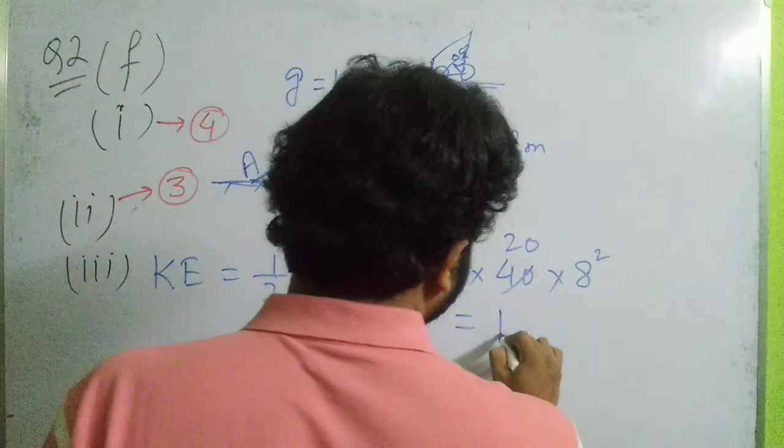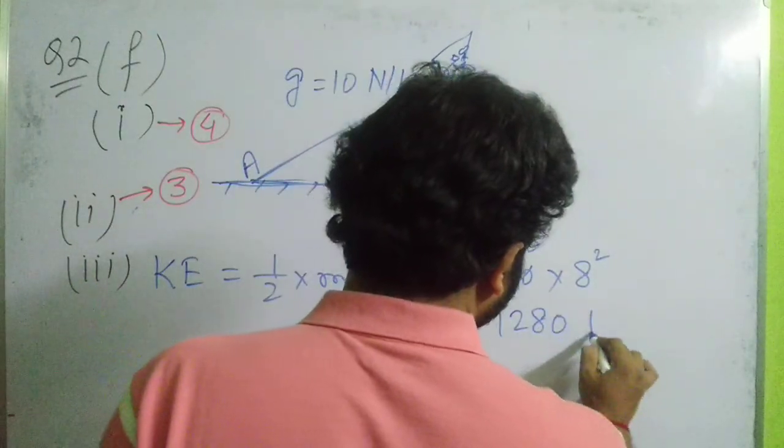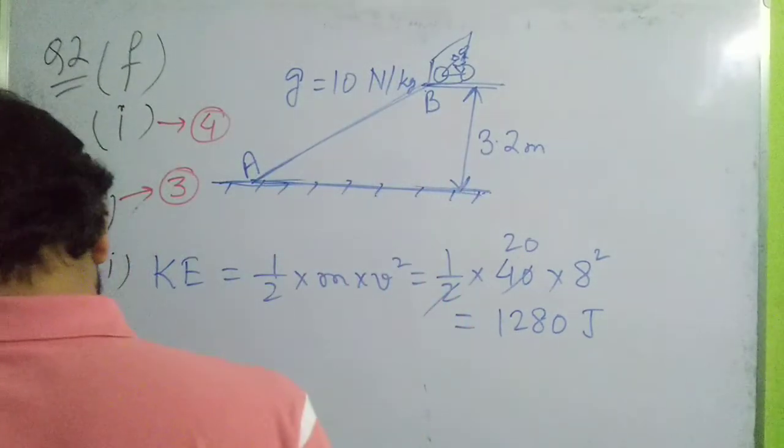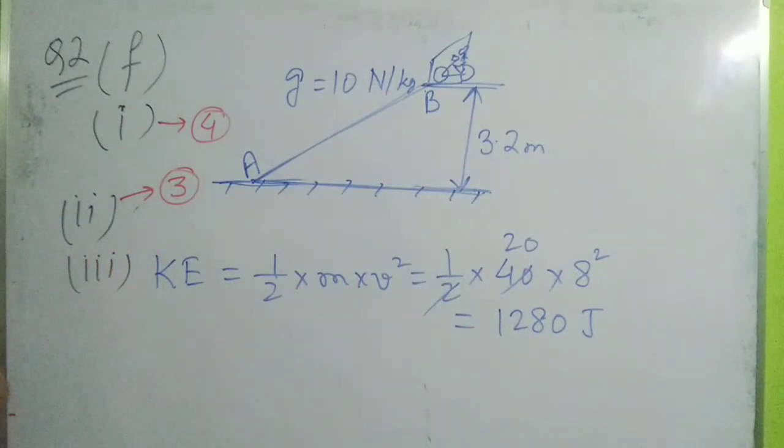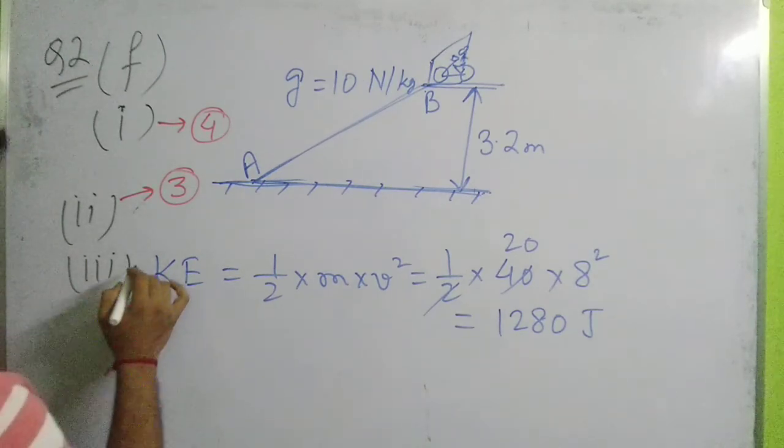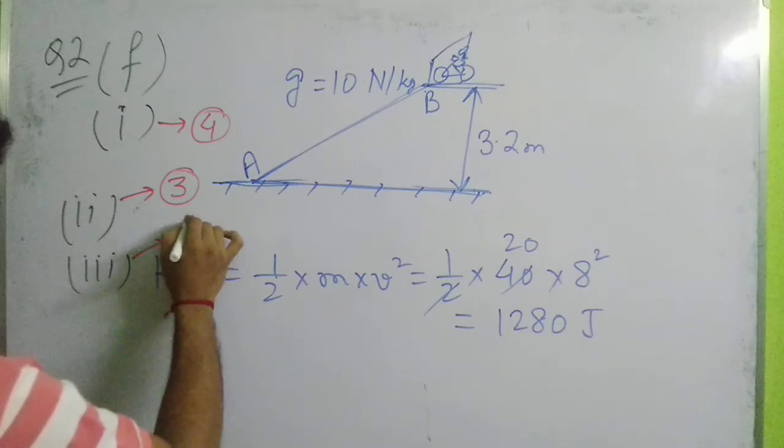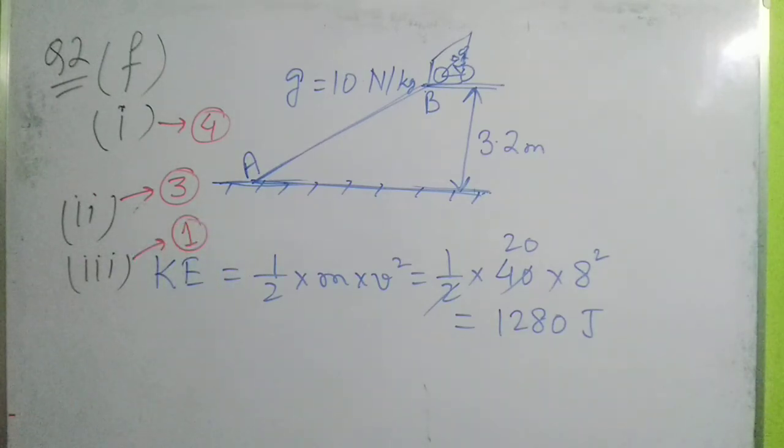Taking half of 40 as 20, 20 into 64 is 1280 joule. So this is the kinetic energy. So the answer turns out to be option number 1. So the subpart 3 answer is option number 1. Kinetic energy is 1280 joule. I think the solution is very much clear to you all.